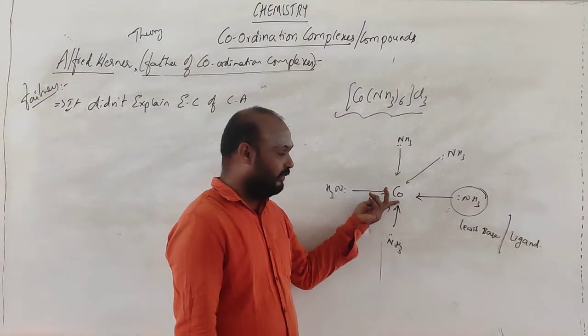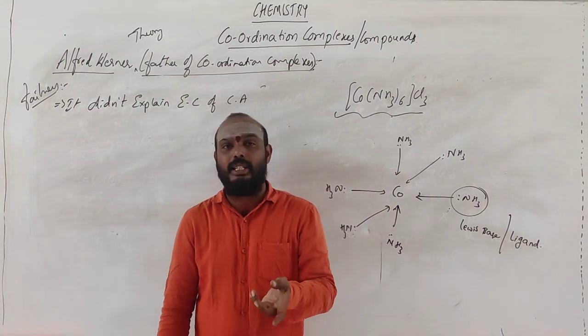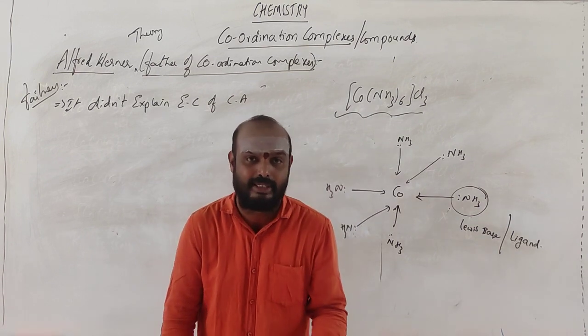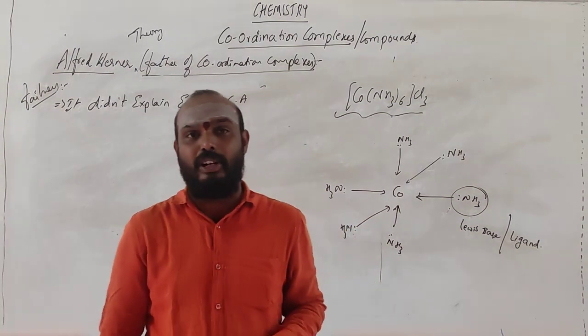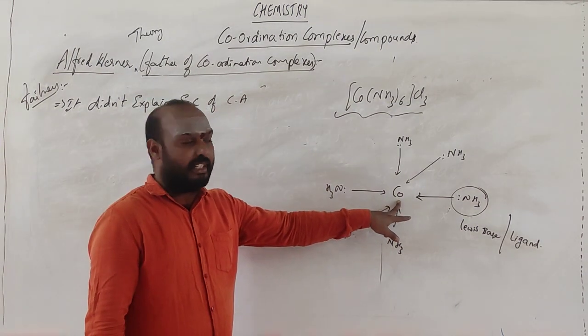According to Lewis acid-base theory, any substance which donates a lone pair of electrons is called a Lewis base, and any substance which accepts a lone pair of electrons is called a Lewis acid. So he could not explain the electronic configuration of the central atom.